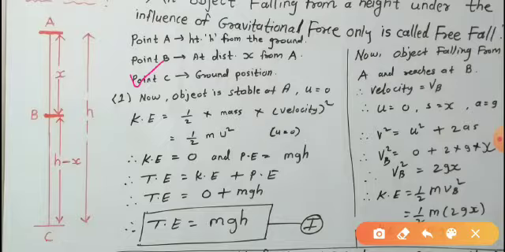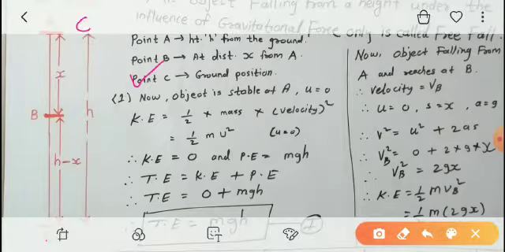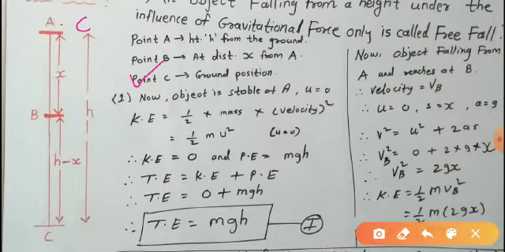Now when the object is at position A, at height A, what happens? In the beginning it is stable, not in motion, meaning its initial velocity is 0. When it is at A, its initial velocity is 0. How to find its kinetic energy?